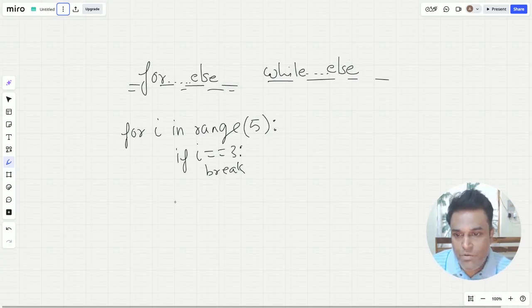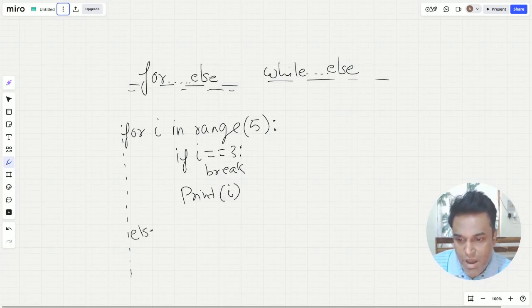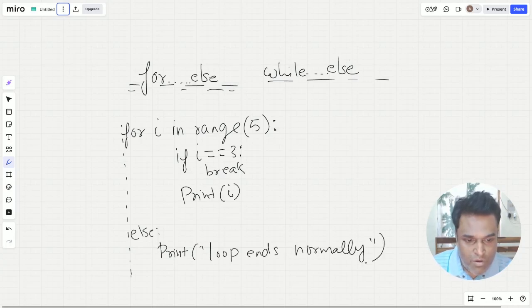And then what is going to happen? There is a print statement where I'm printing i, and this is inside the for loop, that's the indentation. And over here will be the else part. So this is the for loop and it has the else part. And then over here, I'll just write print and say the loop ends normal. Now let us understand the for and else.